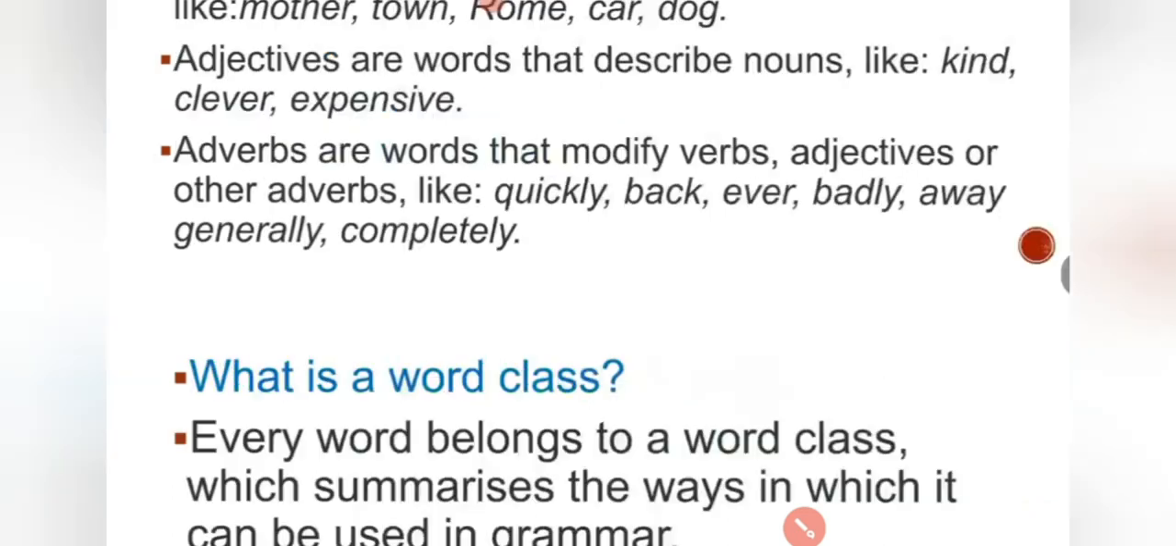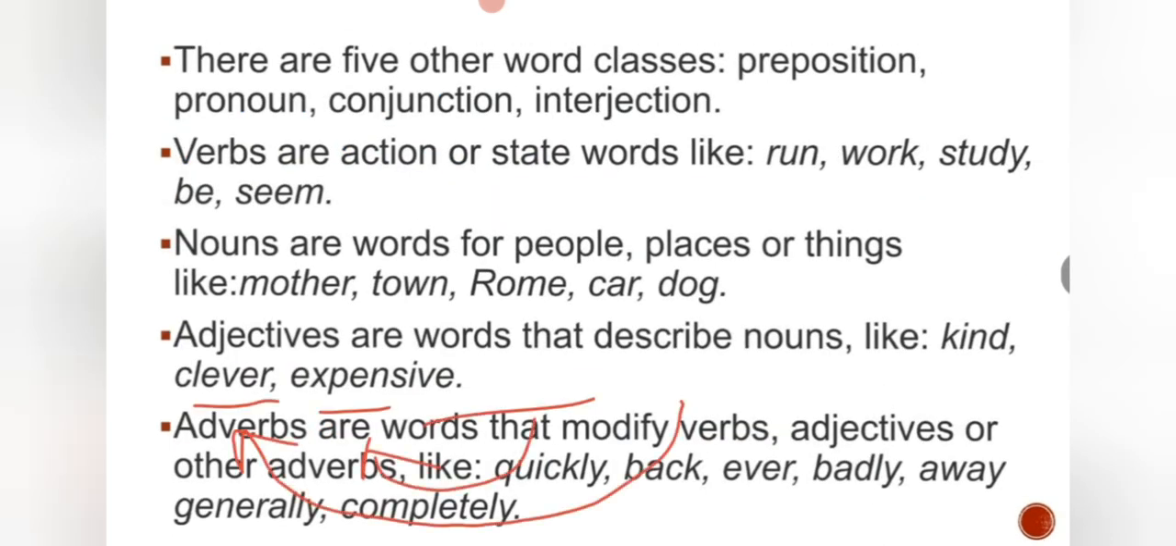I'll go for the next slide. Let's see what we have. That's what I told you before. Actually we have 9 word classes, 8 are parts of speech, and 1 extra thing comes. It's not important. Again, as you see, there are 5 other word classes. Those are nothing but preposition, pronoun, conjunction and interjection. That's what I told you. Word class is also called as what?